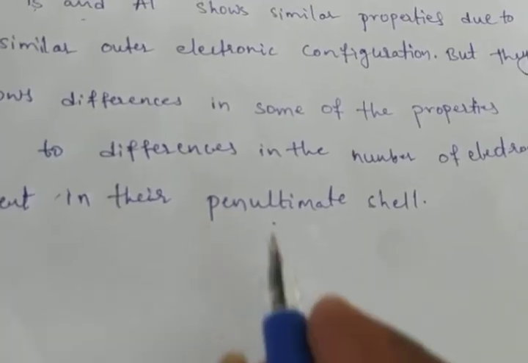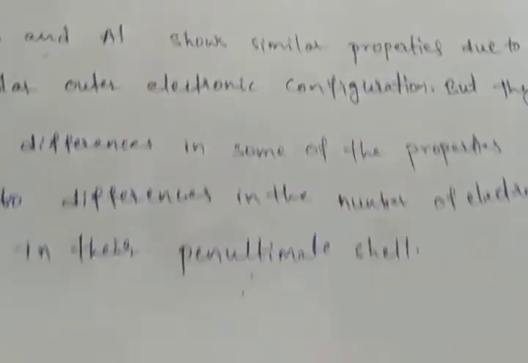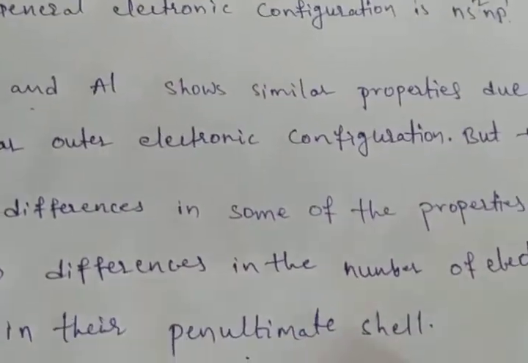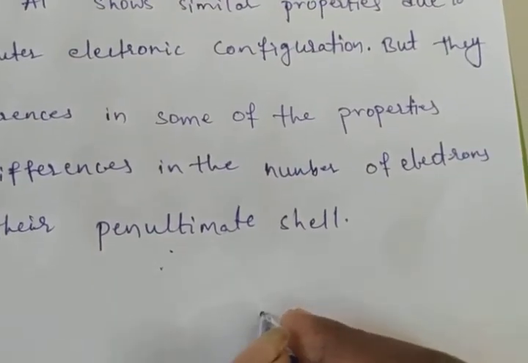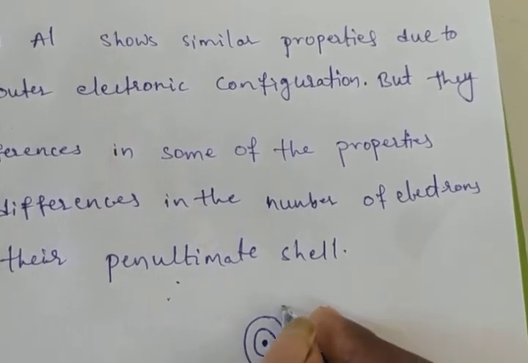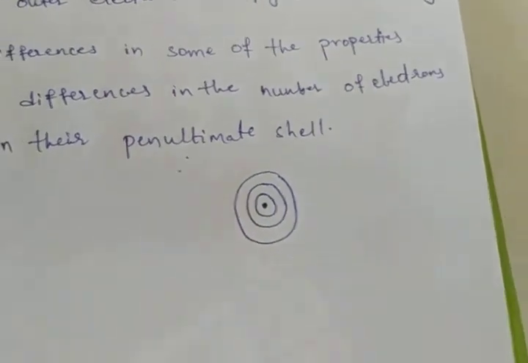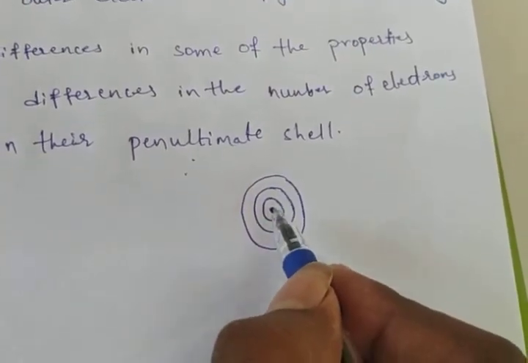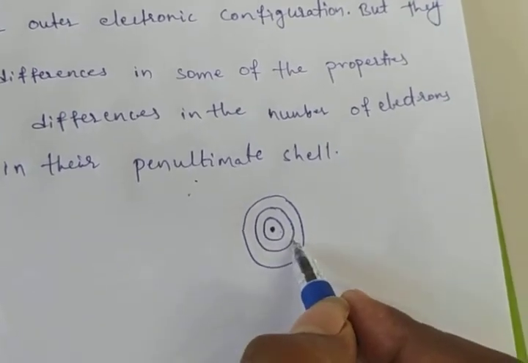Here, what is the valency shell and what is the penultimate shell? Already you know, once again I recall those points. For suppose this is an atom. The center of the atom is called the nucleus. And these are the shells: first shell, second shell, third shell.